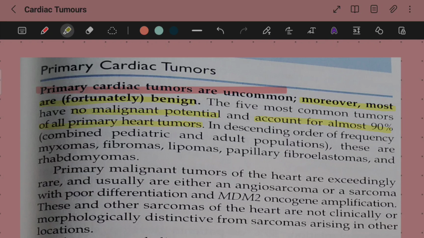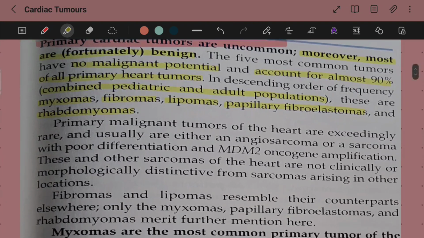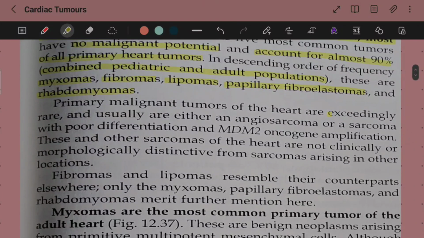In descending order of frequency, combined pediatric and adult populations, mind the order, these are myxomas, fibromas, lipomas, papillary fibroelastomas, and rhabdomyomas. Primary malignant tumors of the heart are exceedingly rare and usually are either an angiosarcoma or a sarcoma with poor differentiation and MDM2 oncogene amplification.